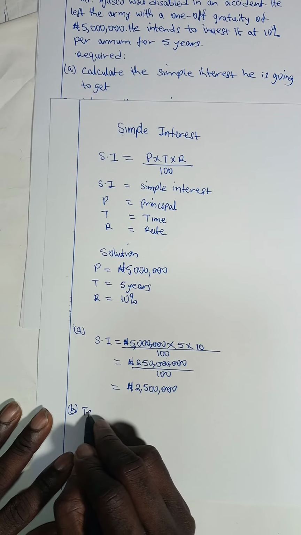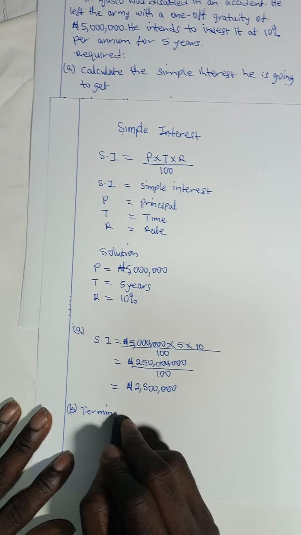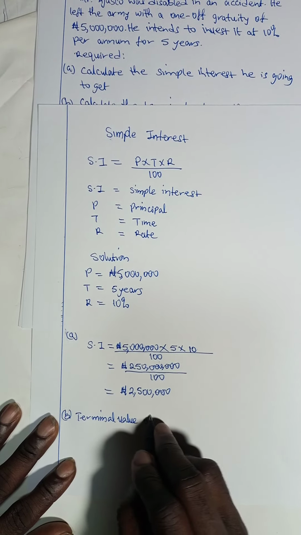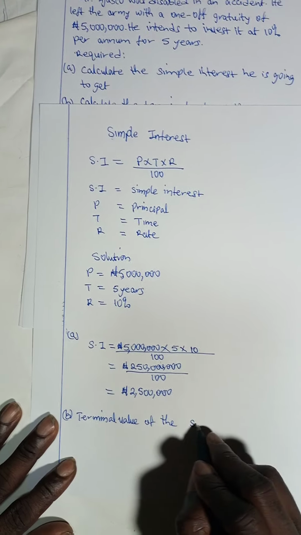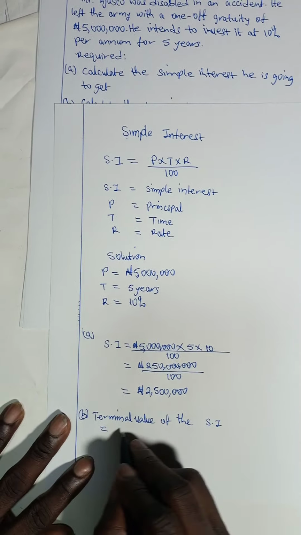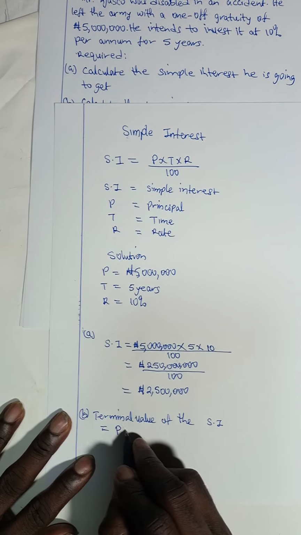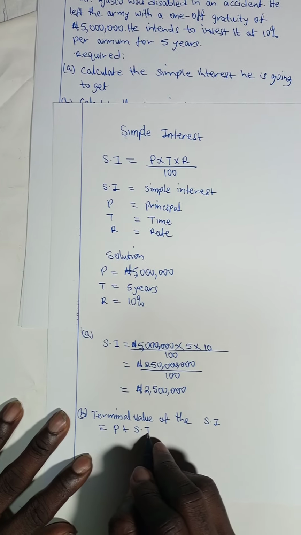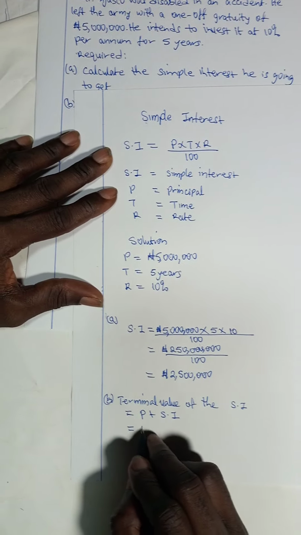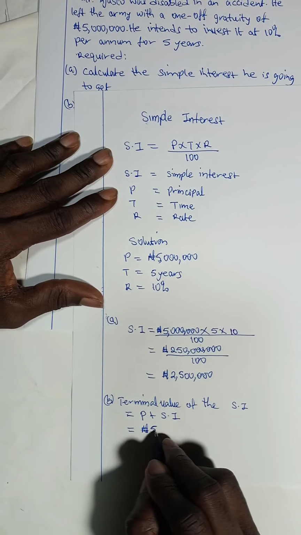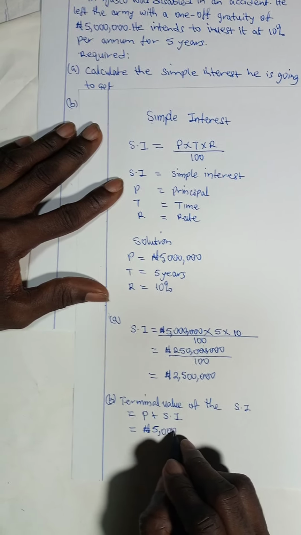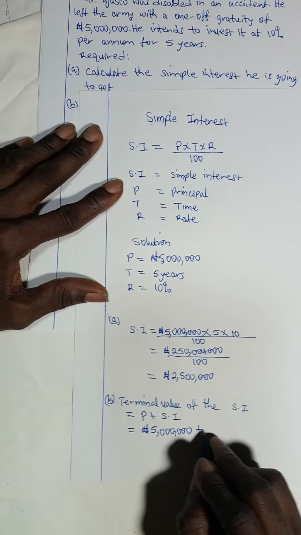Terminal value of the simple interest is equal to principal plus simple interest. And what is our principal? Our principal is 5 million naira. And what is our simple interest?